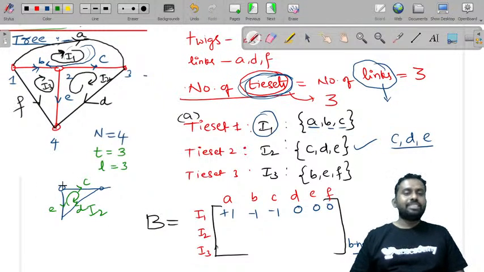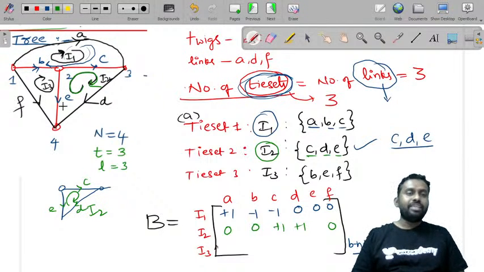Now if you look at C, D, E, so A, B, F values will be 0, because tie set 2 has C, D, E, and except C, D, E, the rest of the values will be 0. So now what is the value of C? C and I2, both are in same direction, so this is +1. If you observe D and I2 also, I have taken I2 in the direction of D. Therefore, I2 and D will always be +1. And if you observe E and I2, both are in opposite direction. See, downward is the direction of E and I2 is in the upward direction. So it is -1.